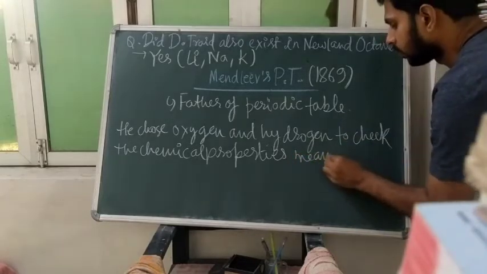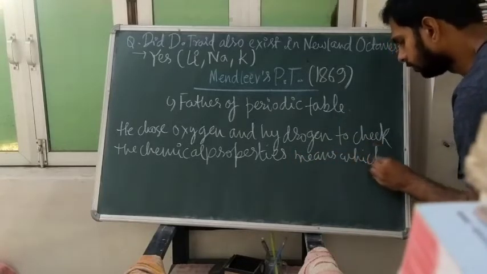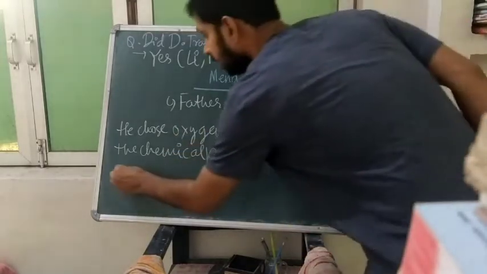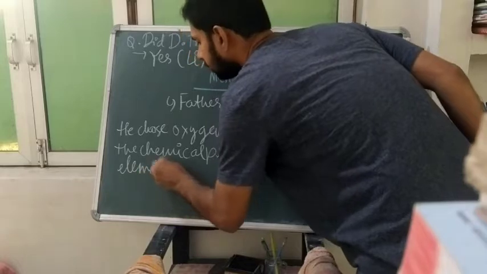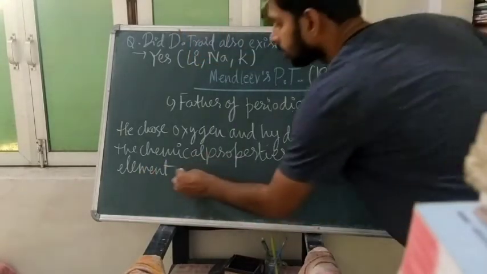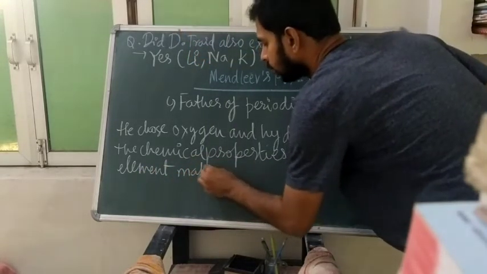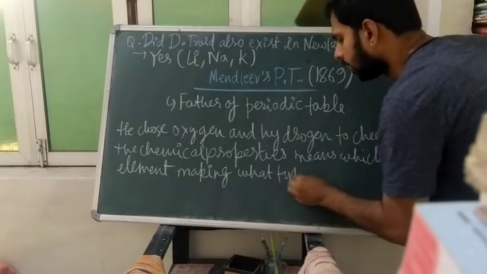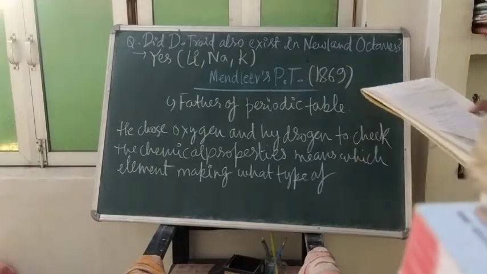meaning which element, metal or non-metal, makes what type of oxides and hydrides.